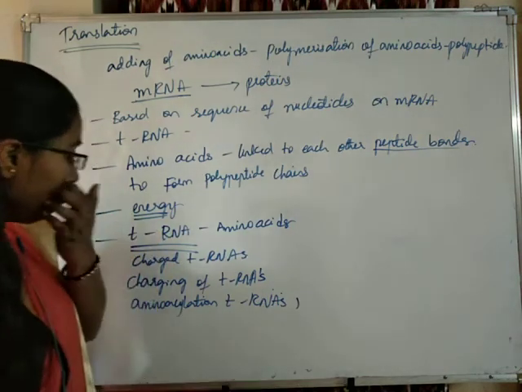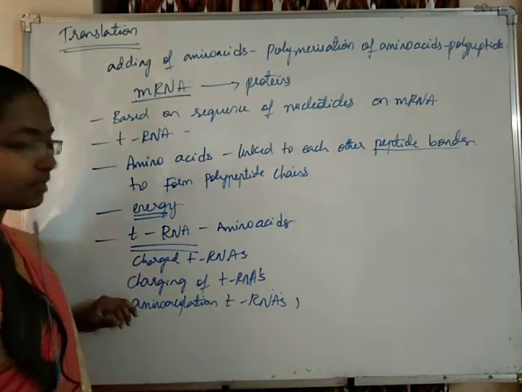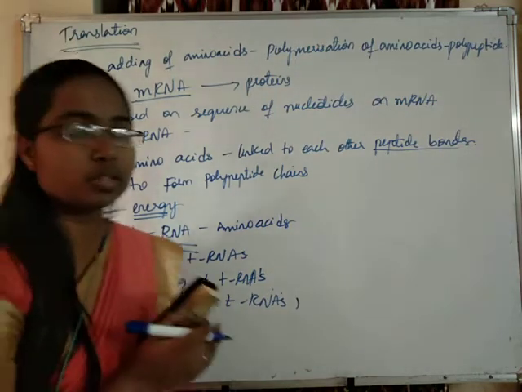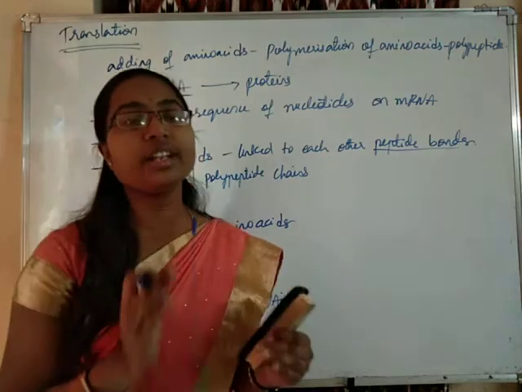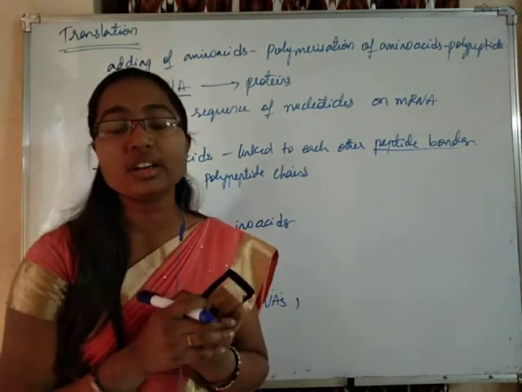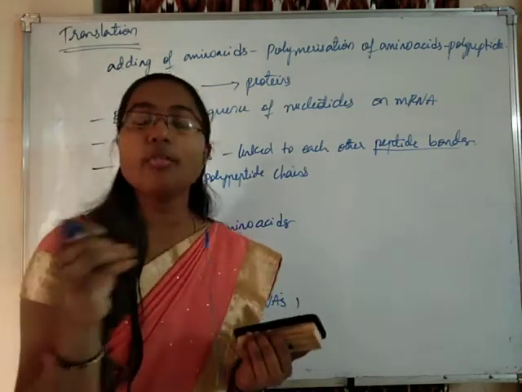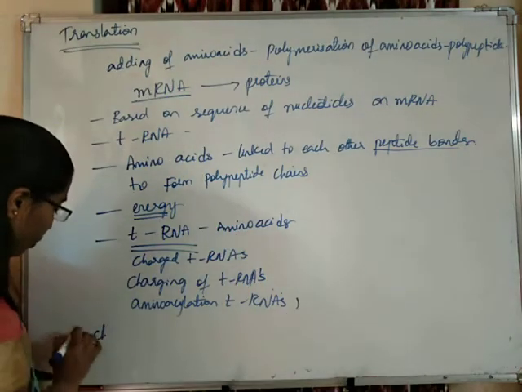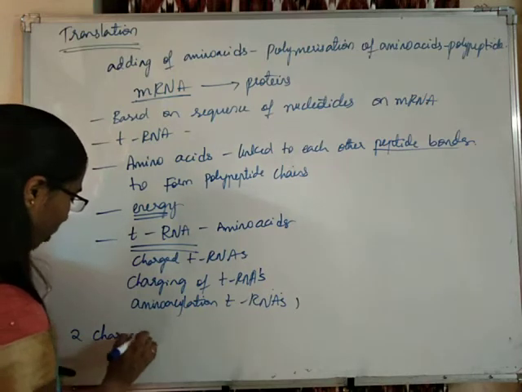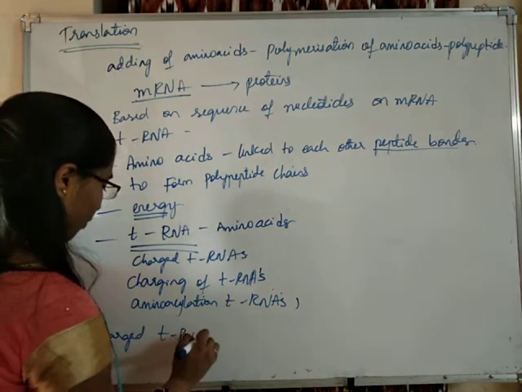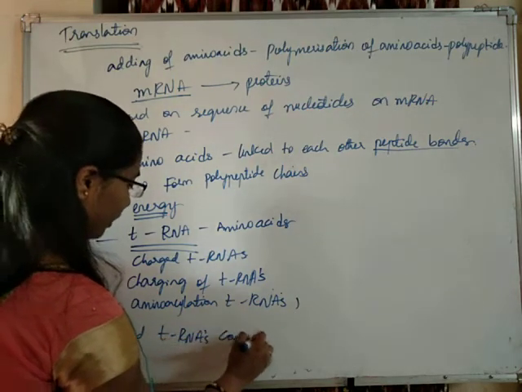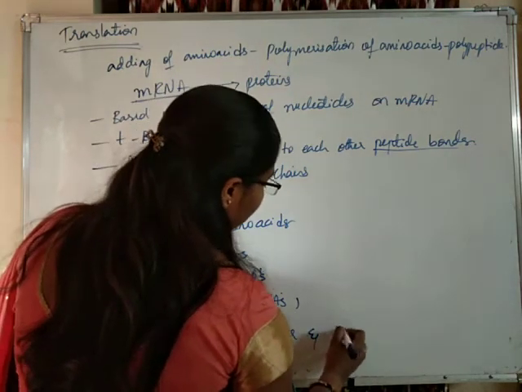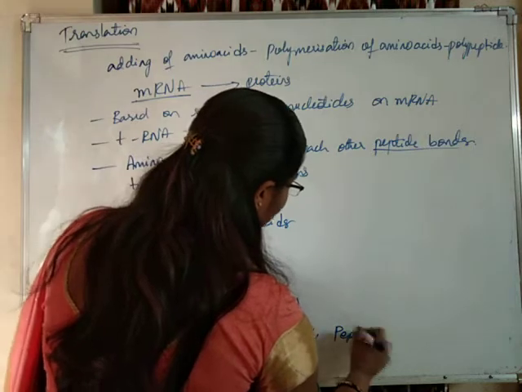Now, two charged tRNAs will come closer to each other, and a peptide bond will be formed between them.